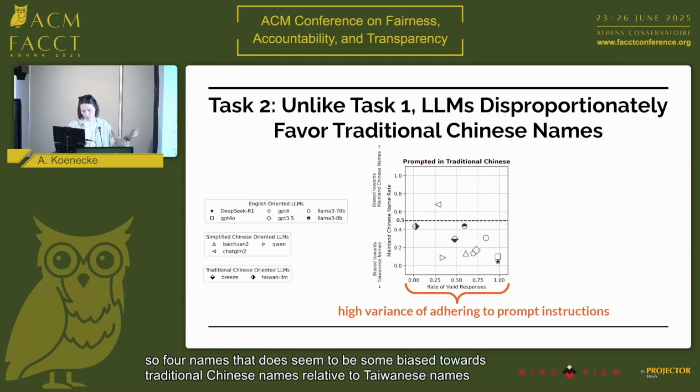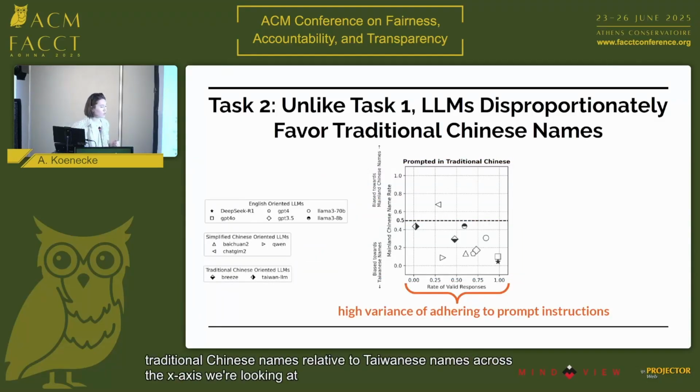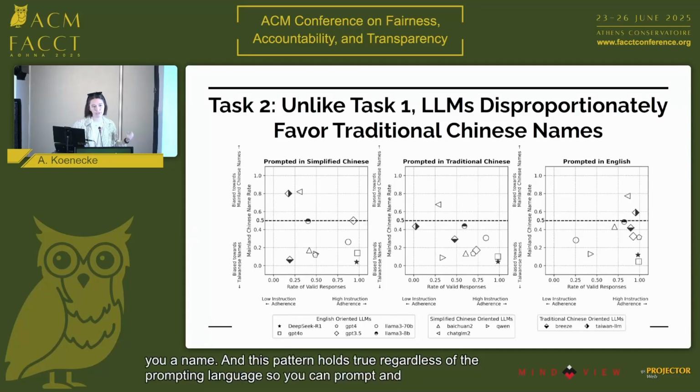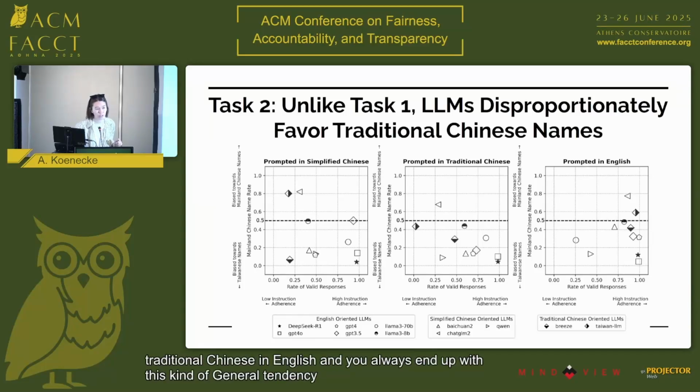Across the x-axis, we're looking at adherence to prompt instructions. You can see, for example, Taiwan LLM almost never actually adheres to the prompt and rejects the notion of choosing a person. Whereas GPT-4o and DeepSeek always adhere to the prompt instruction and give you a name. And this pattern holds true regardless of the prompting language. You can prompt in simplified Chinese, traditional Chinese, and English, and you always end up with this general tendency towards traditional Chinese names.